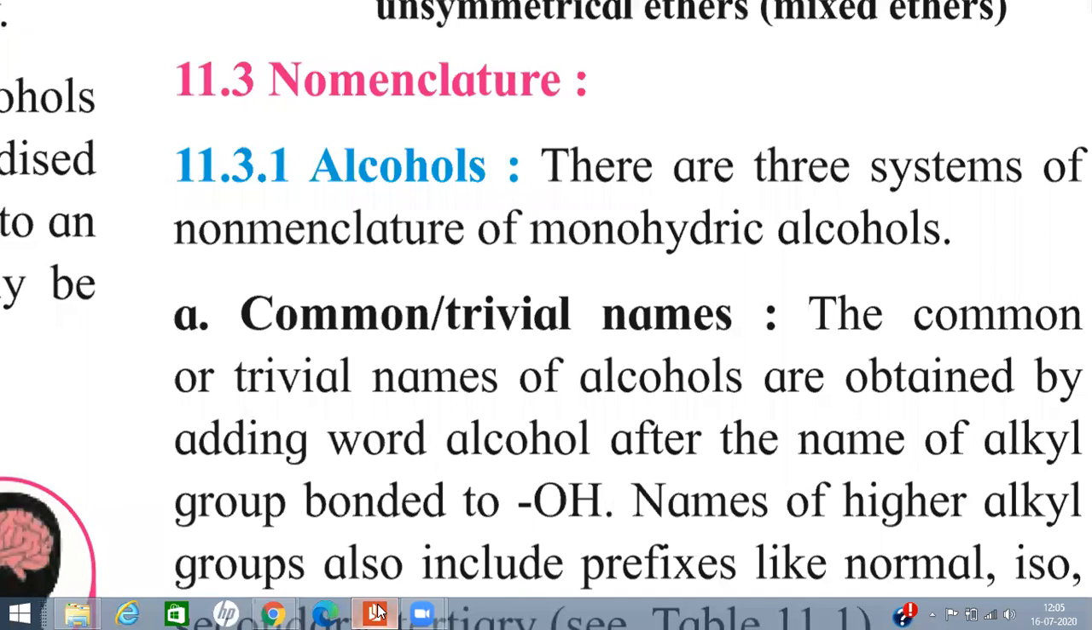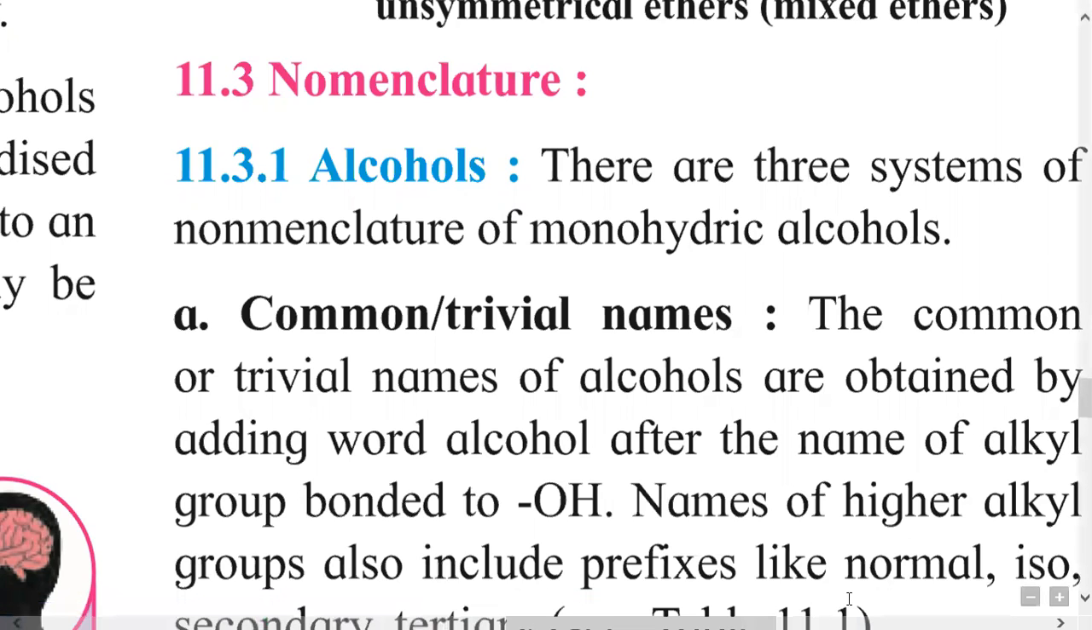Hello, good morning students. Today we will study nomenclature of alcohols. We know monohydric alcohols contain one OH group. These are called monohydric alcohols. For monohydric alcohols, there are three types of systems to give the nomenclature.